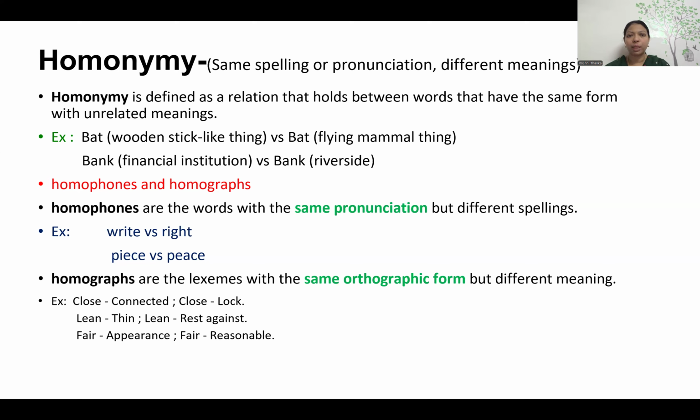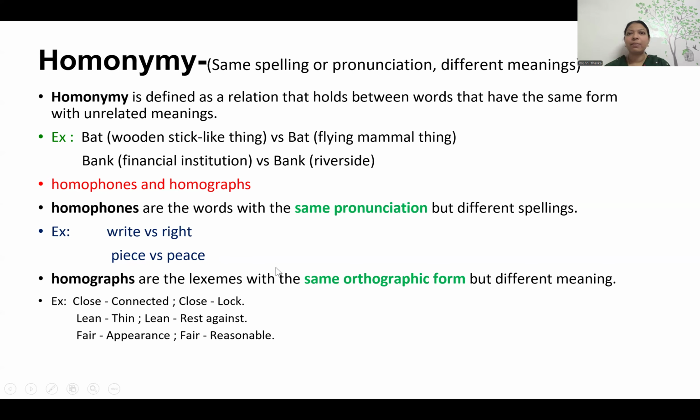Homophones means having the same pronunciation but different spelling, and the meaning is different. If you see, the pronunciation is the same, the spelling is different, right? Here we say piece, and here also we say peace, right? So the spelling is different, the pronunciation is the same. That is homophones.